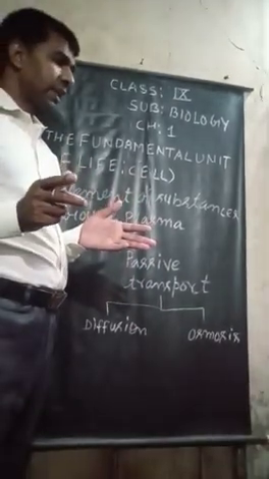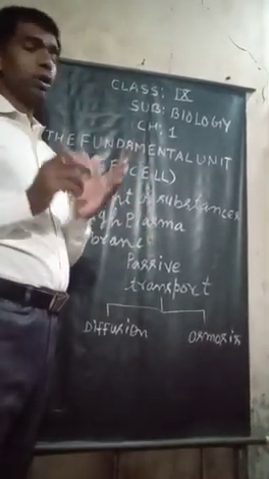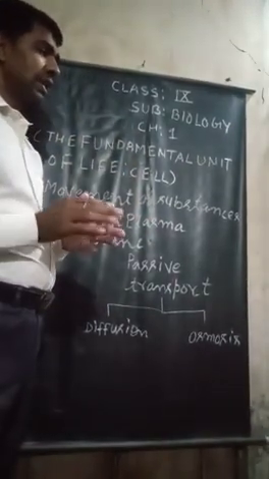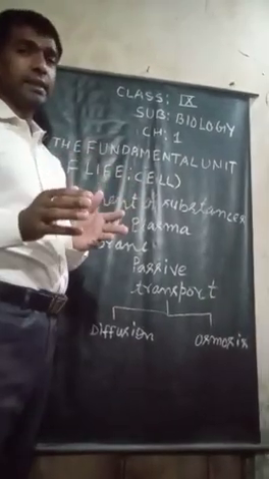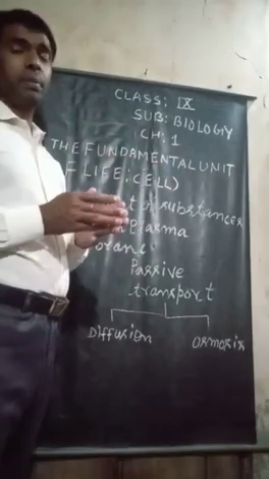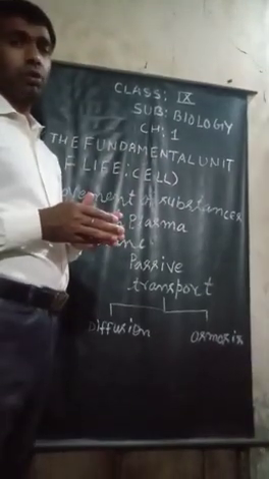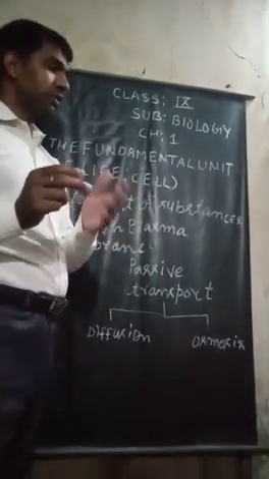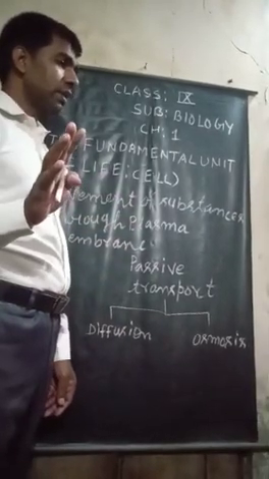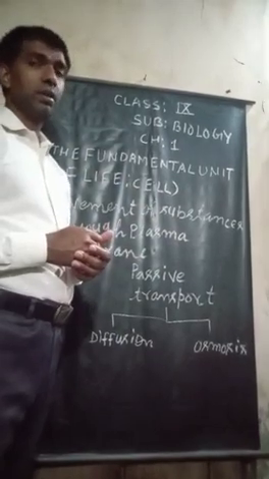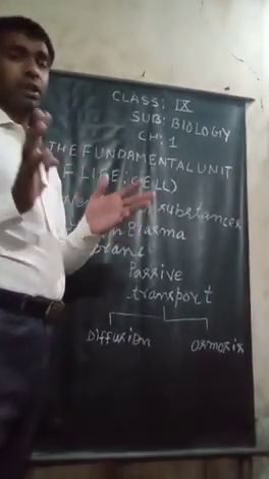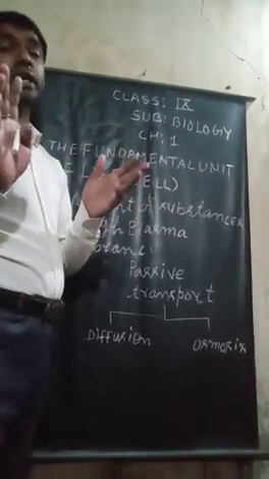That means the movement of very small molecules such as water, gases, ions across the plasma membrane occurs through diffusion. The difference in concentration between the two regions is called concentration gradient.